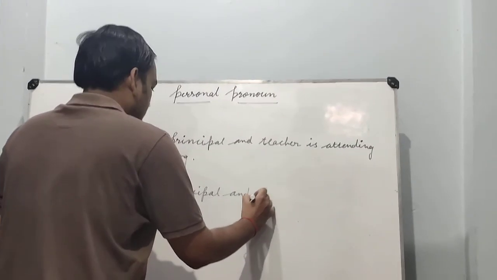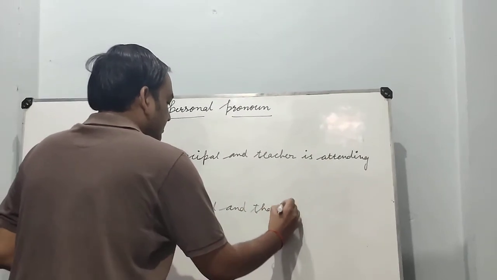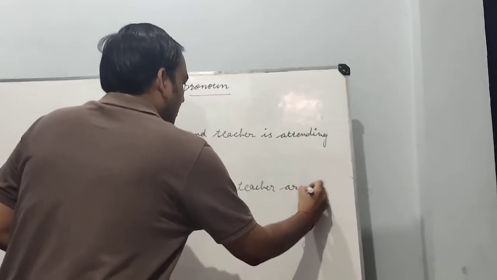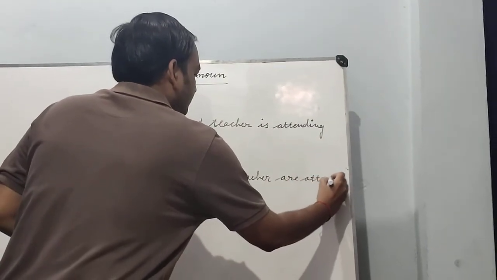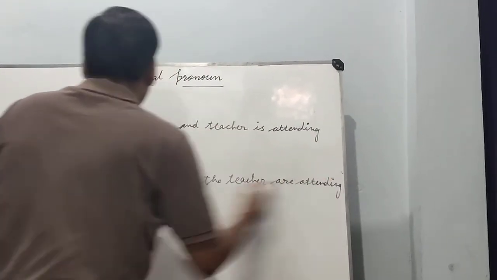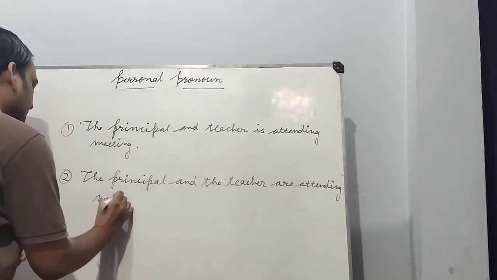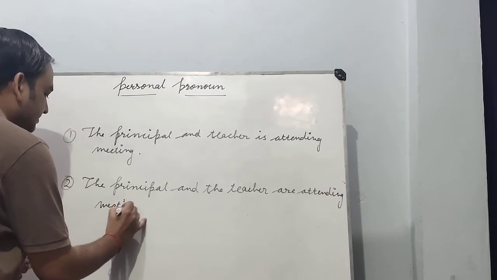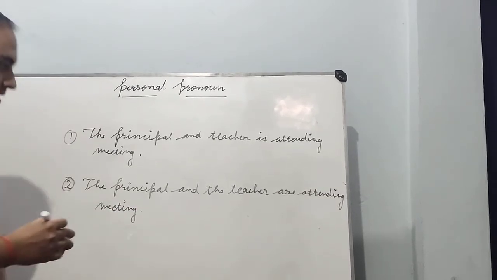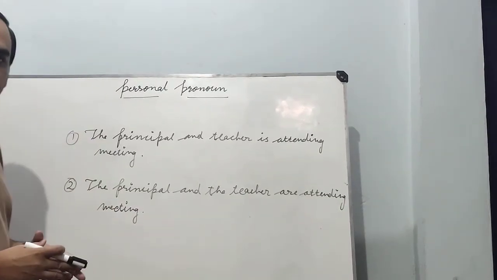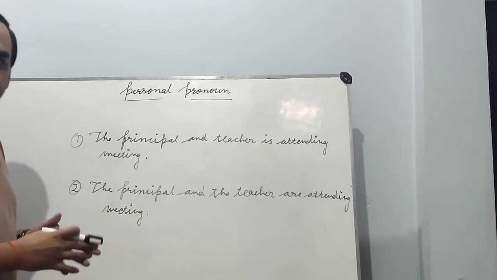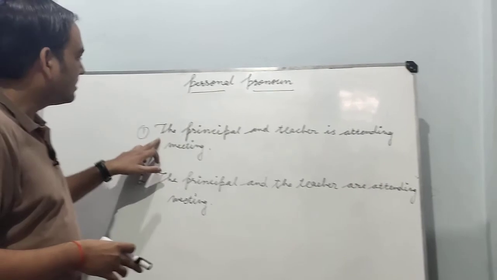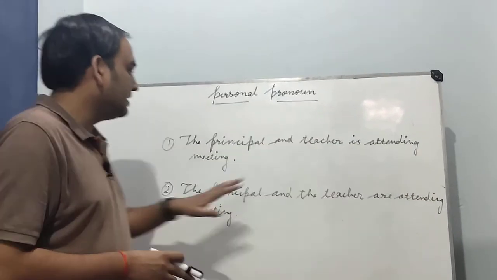Okay, I am writing one example, and similar to this example, I am writing here the principal and the teacher are attending meeting. Okay, it means that there are two sentences, they appear similar to each other, but there are some grammatical differences. The principal and teacher is attending meeting.